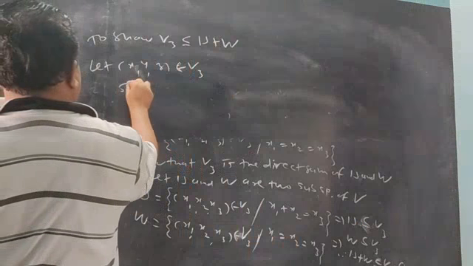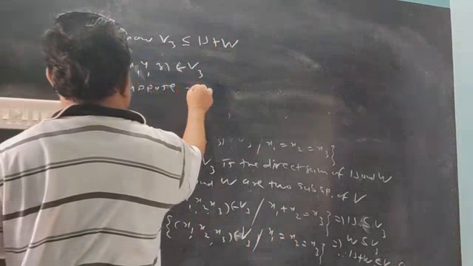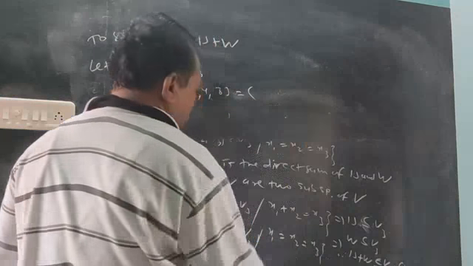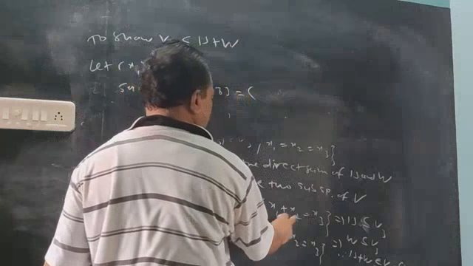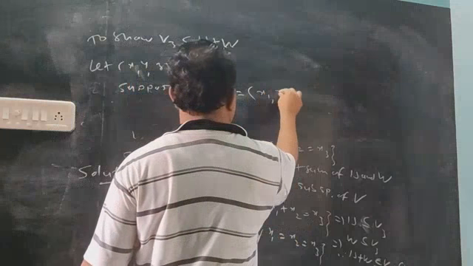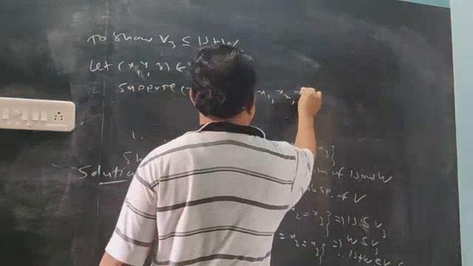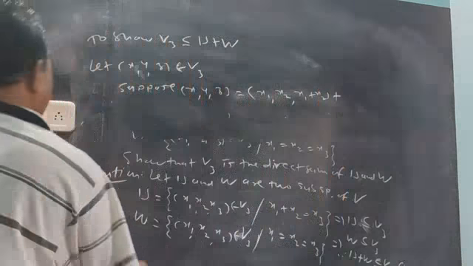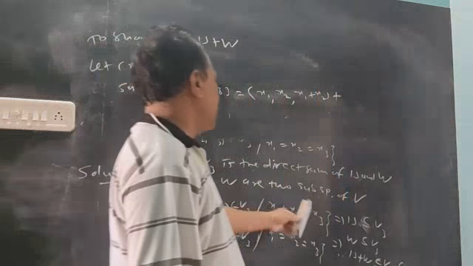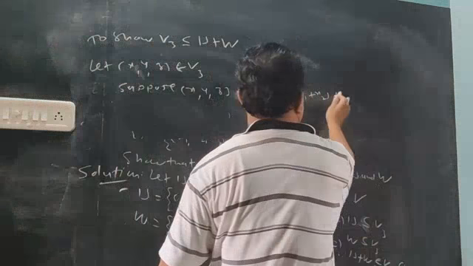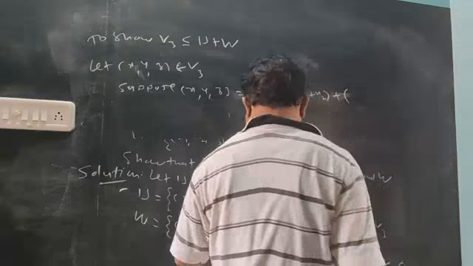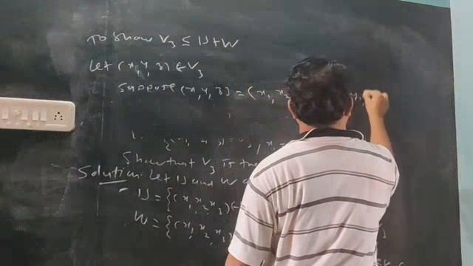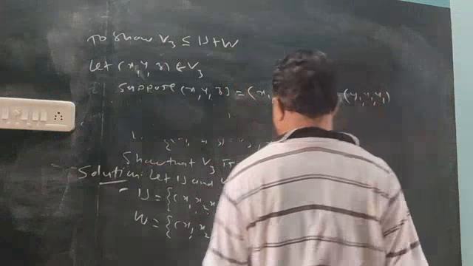Suppose x1, x2, x3 is the first element of U. What is the value of the element of U? x1, x2, but x3 is x1 plus x2. So I take such an element of U: the third element is the addition of the first two. And the second element, from W, has all three elements equal, so y1, y1 and y1.